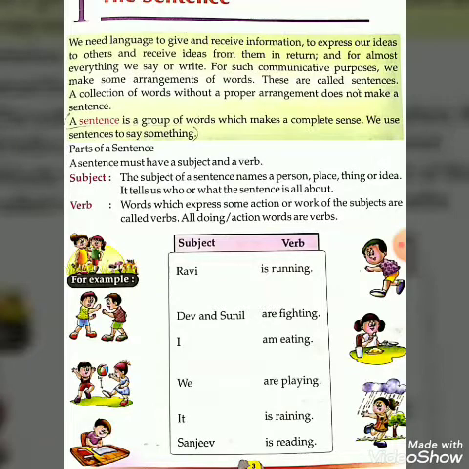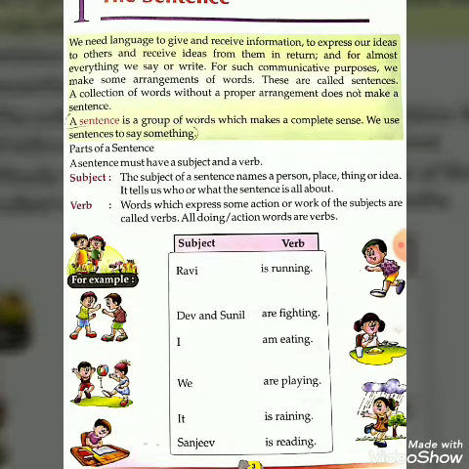That's why they are verbs. Now, we are playing. Here we is the subject. Are playing is the verb. The next one, it is raining.